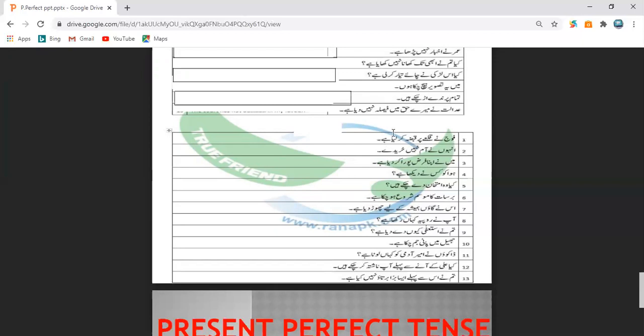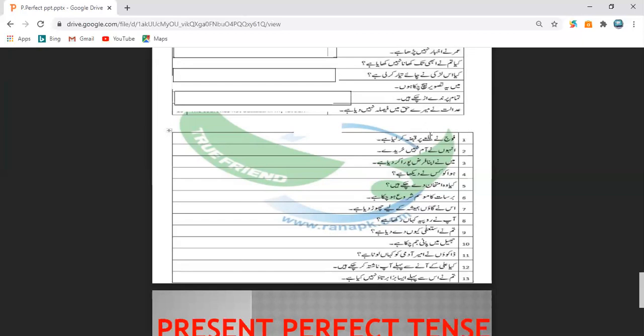Now look at the ending of this sentence again. Liya hai. You have seen in a previous slide, I use this word liya hai, and these words tell us that the sentence is in present perfect tense. Okay. So we are going to open it with present perfect tense translation. फौज ने किले पर कब्जा कर लिया है. Army has captured. Use the third form of capture. Army has captured the fort.